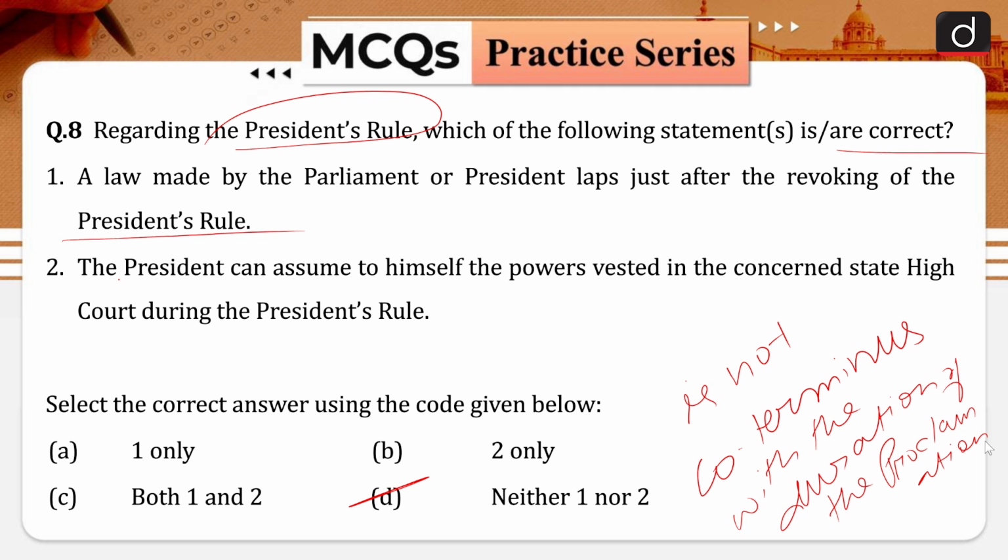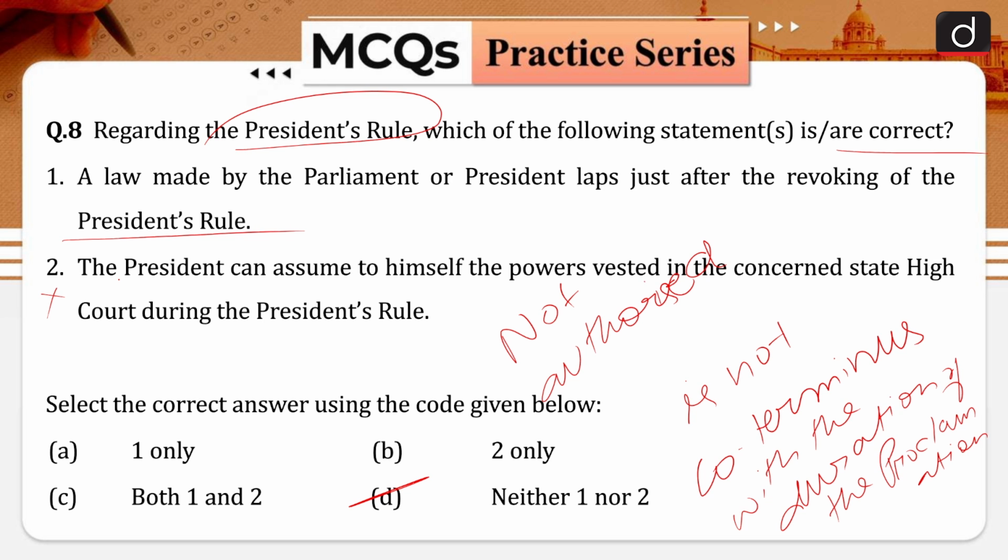However, the President is not authorized to assume the powers of the High Court or to suspend any constitutional provision pertaining to it, and that is why your statement number 2 is also incorrect in nature, and that is why option D, neither 1 nor 2, is the correct answer for this question.